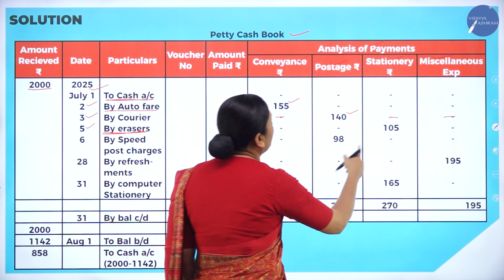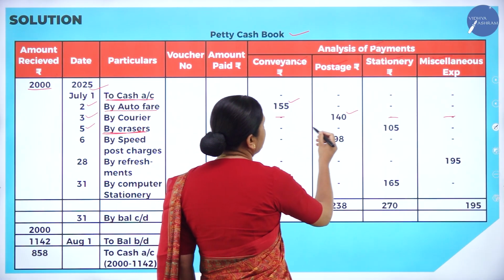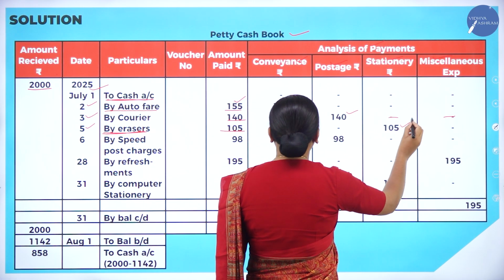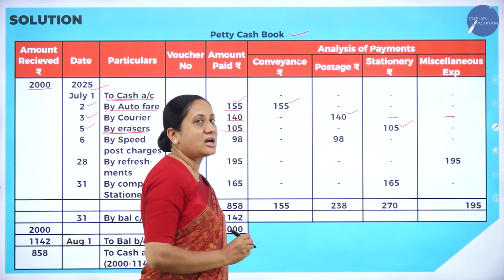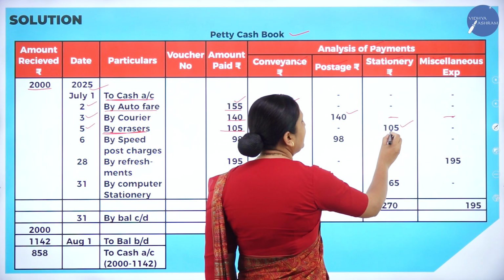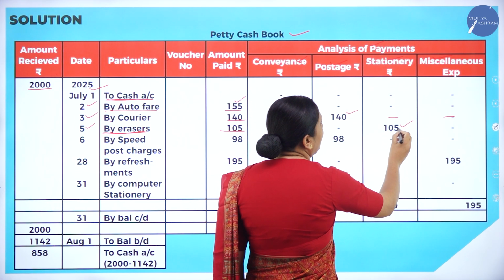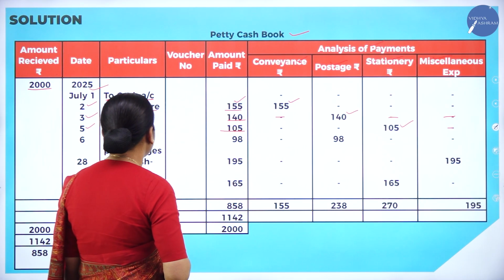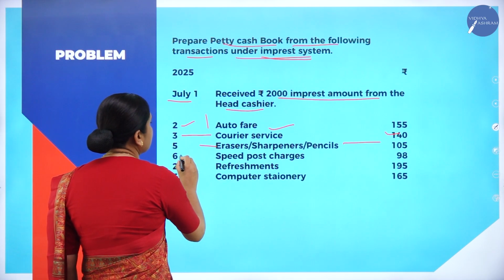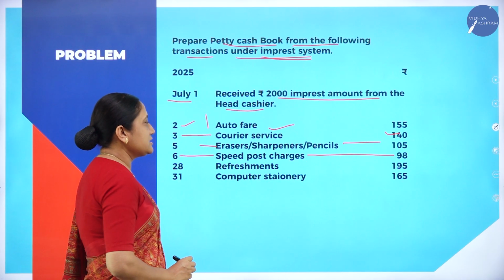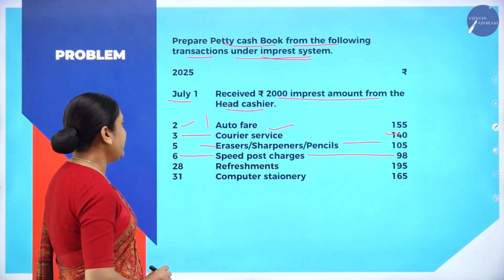And in which column will we enter? Conveyance, it is not possible. Postage, it is not appropriate. So we can enter in stationery because erasers, sharpeners and pencils are related to stationery, right? So we will write in the stationery column 105. In all the other columns, we will put dash. Next, 6th, speed post charges. This also we will enter.